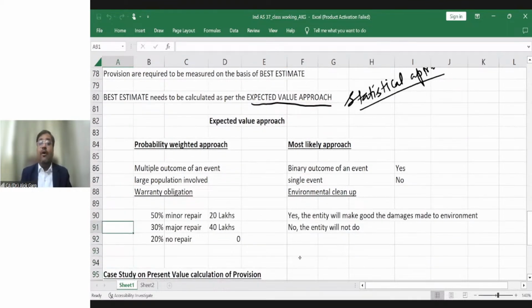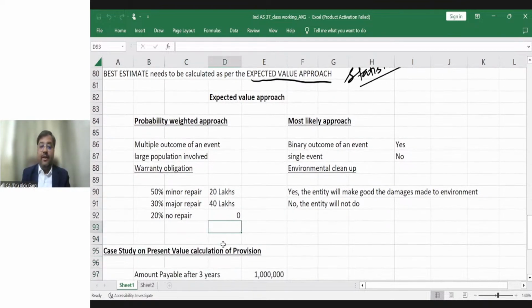For example, in case of a warranty obligation, let's say there are 50% chances that the minor repair would be there and the cost will be 20 lakh rupees. There are 30% chances that the major repair will be there and the cost is 40 lakh rupees. There are 20% chances that there will not be any repair and the cost is 0 rupees. What could be the amount of provision? In this case, the amount of provision would be 50% of 20 lakhs, which comes out as 10 lakh.